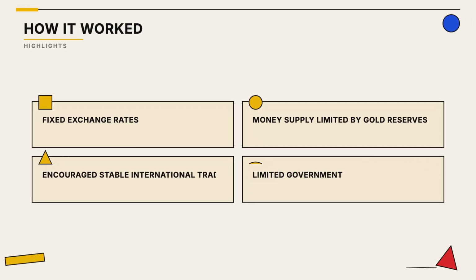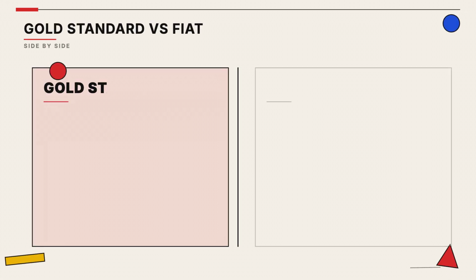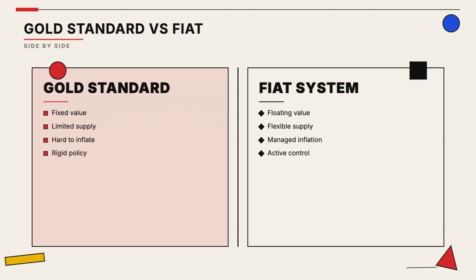money forever. Under this system, governments could not easily print more money. The total supply was strictly governed by how much gold the country actually owned. Today we use fiat money, which derives its value from government trust rather than a physical commodity like gold.